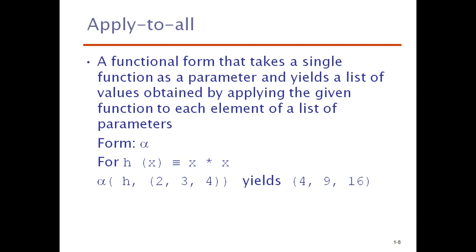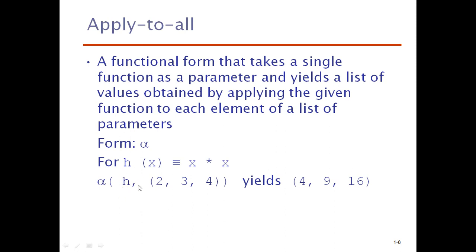For example, h(x) = x * x. Now there is a form, alpha of h, that means alpha(h, (2, 3, 4)). Basically h(x) is doing x square, which is a square operation. Alpha(h, (2, 3, 4)) yields the output (4, 9, 16). That means whatever function you are supplying, and whatever list you are supplying as the input, for all the elements in the list this particular function will be applicable.